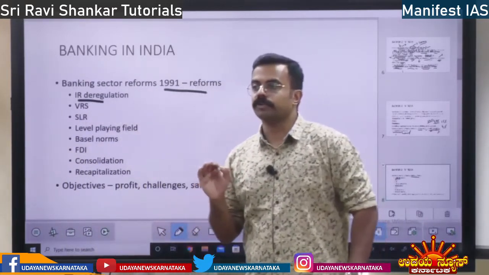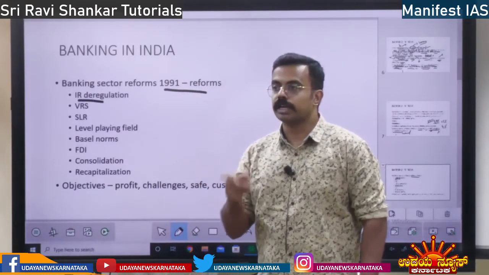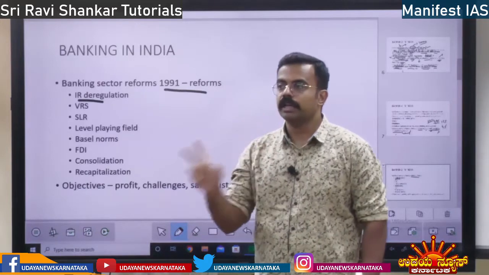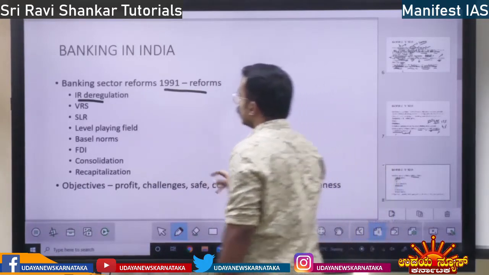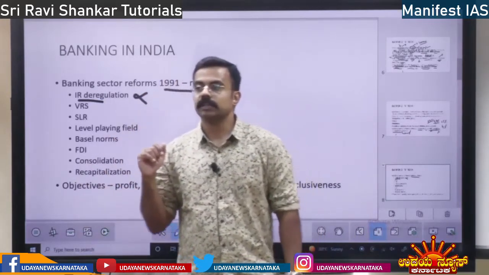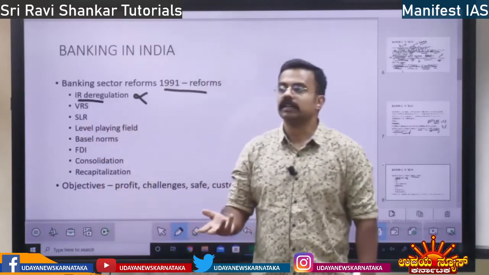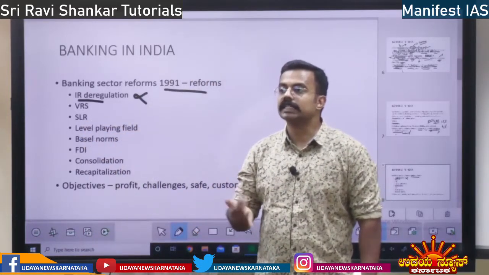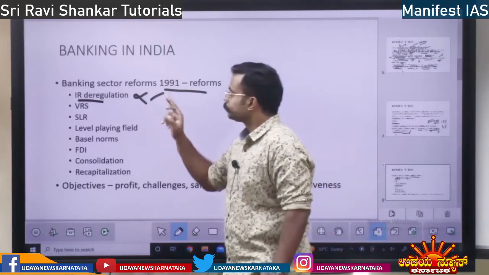Whatever interest rate you had to give, it was mandated by the RBI. RBI used to say only this much interest rate you have to give. But now interest rates are deregulated. Banks can set their own interest rate. It is a good measure because banks are the best ones to decide. They can decide what interest rate is good for them. Right? So that is one thing.